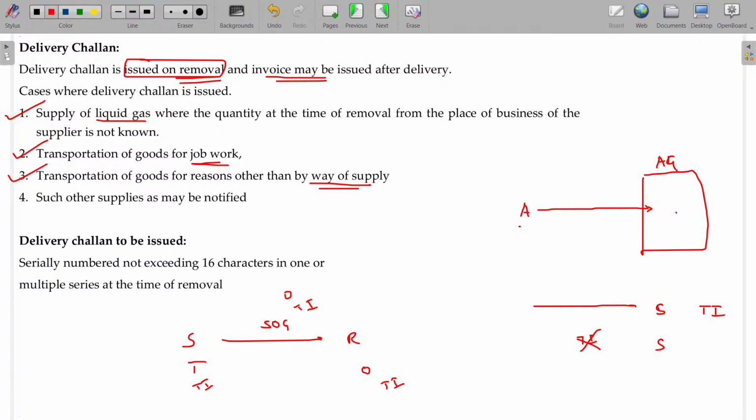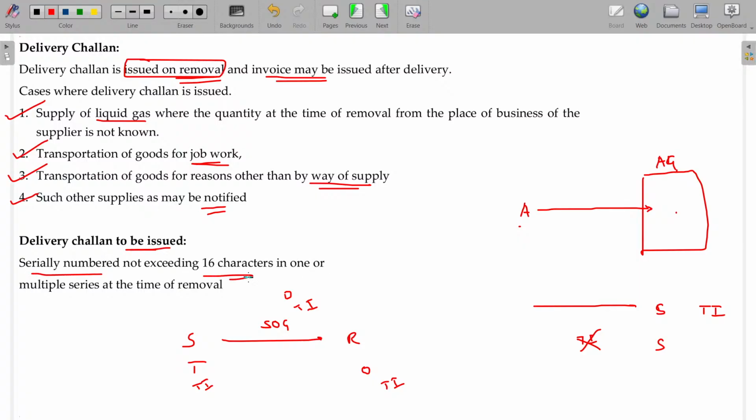If you are sending all the equipments and rigs and all for repair purposes, then you need to give a delivery challan. Such other supply may be notified. In these cases, delivery challan will be issued. Delivery challan to be issued.